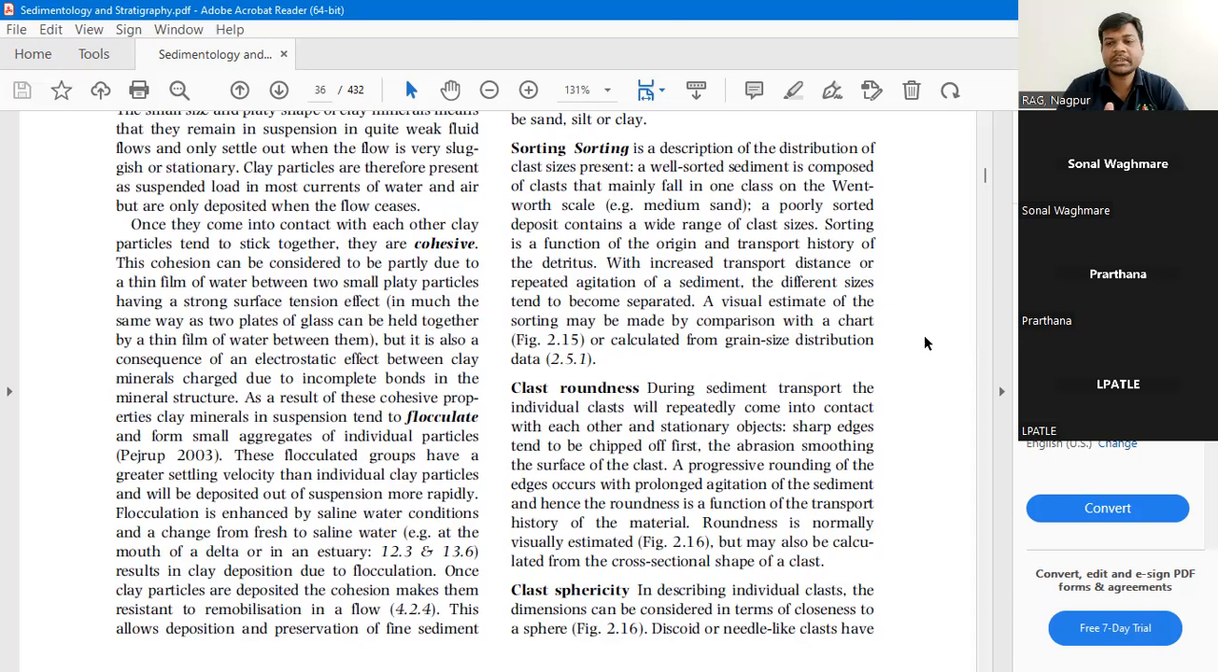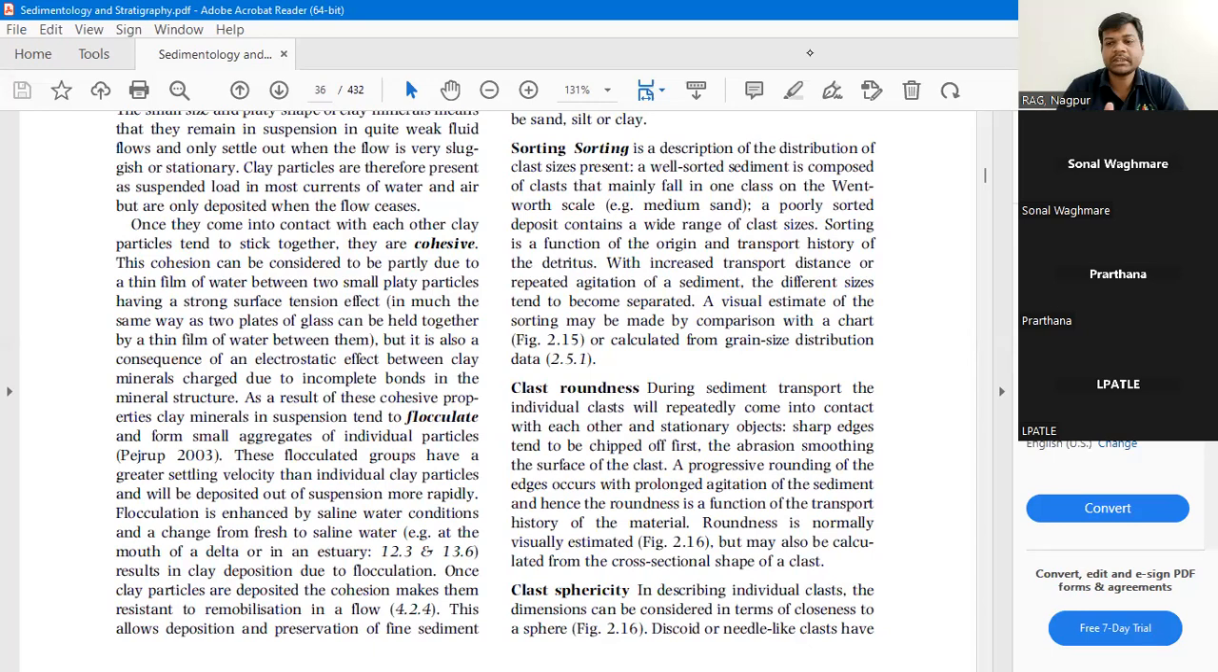In the same fashion, sorting in sedimentary rocks is a description of the distribution of clast size. Whichever clast sizes are present in the sedimentary rock will represent its sorting.